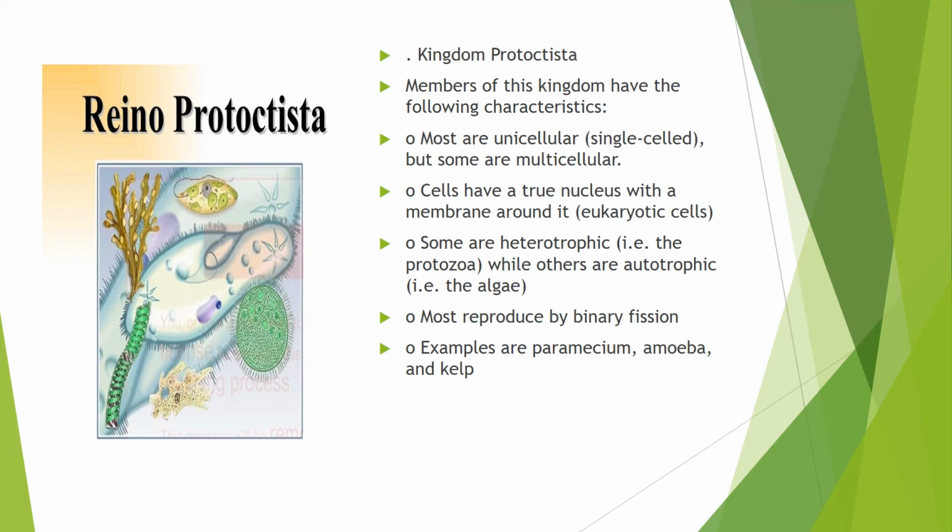The other ones are autotrophic. Auto simply means that they can make their own food, and this includes the algae. And they also reproduce by binary fission, which is a form of asexual reproduction. And examples of protocistas are the paramecium, the amoeba, and the kelp.